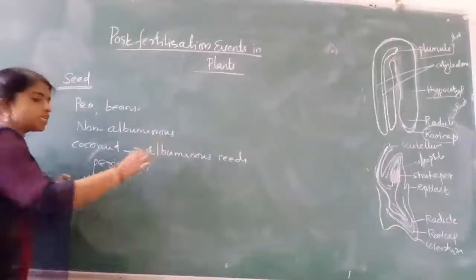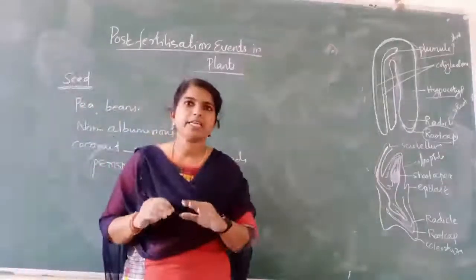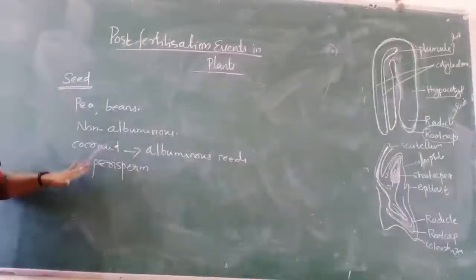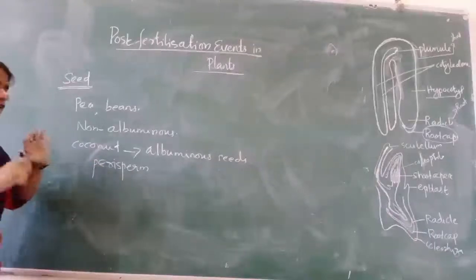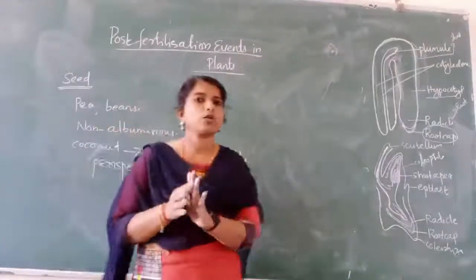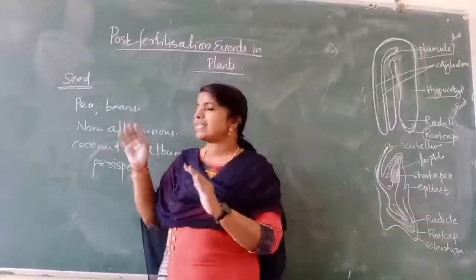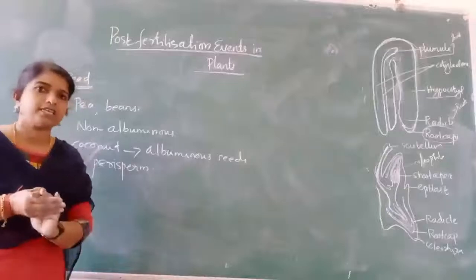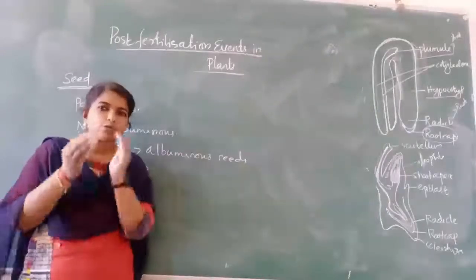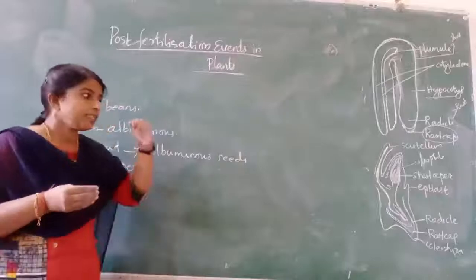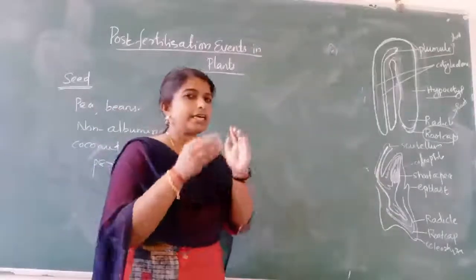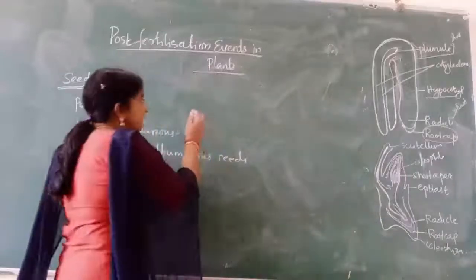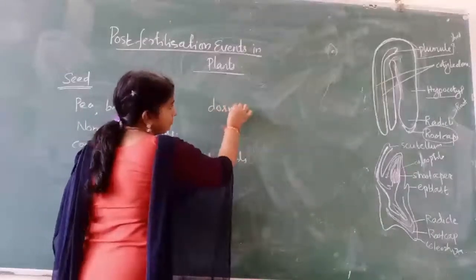The persistent nucellus is known as perisperm. And the seeds are very important because our agriculture entirely depends on the seeds. These seeds have another important property. They can dehydrate. They lose their water, the whole metabolic activity reduces, and the seed enters a state of inactivity called